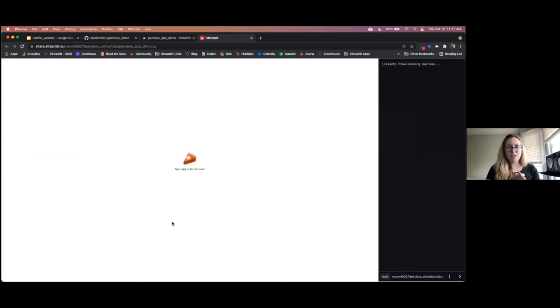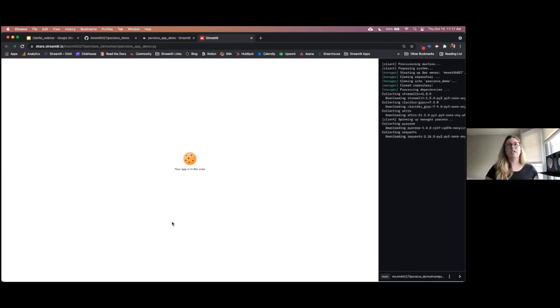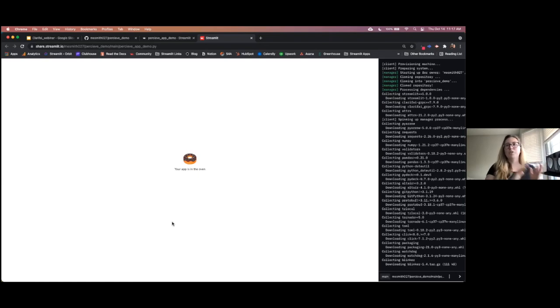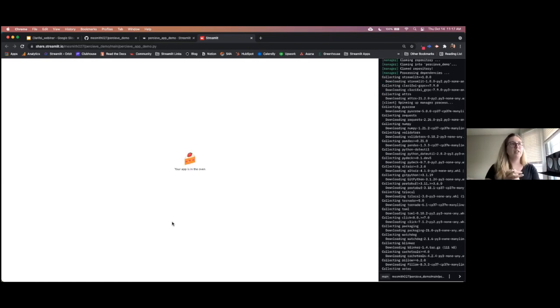This is what we call in Streamlit, affectionately, the baking phase. This is where Streamlit is working on the back end and managing all of that difficult process of getting an app from a local host and putting it onto the internet for you. Notice here that it is collecting Streamlit and of course Clarifai, those two packages we put into our requirements file, as well as collecting all of the packages that those two are based on.